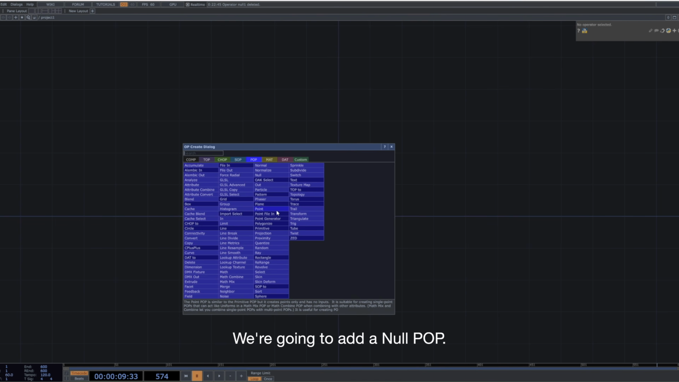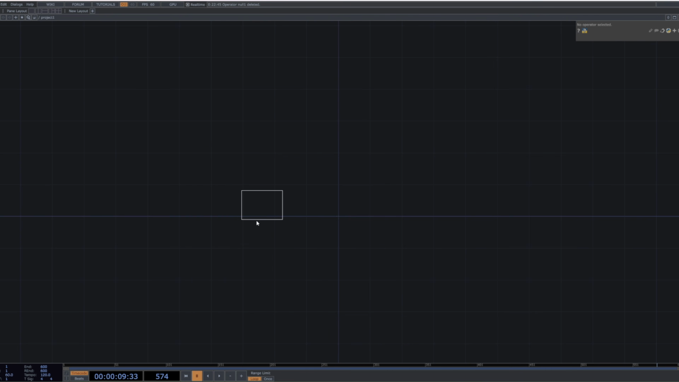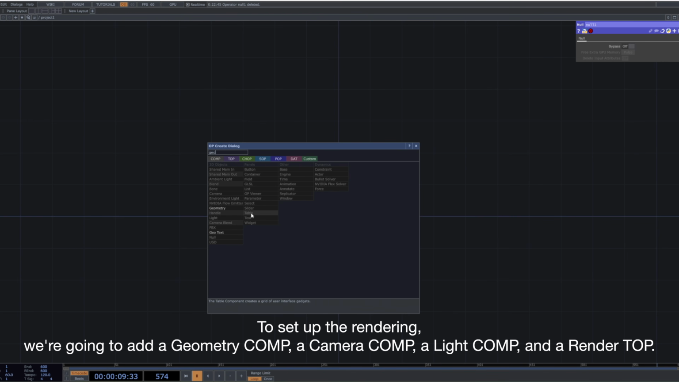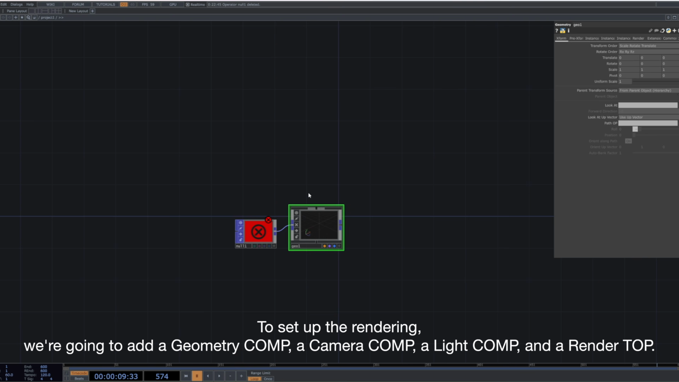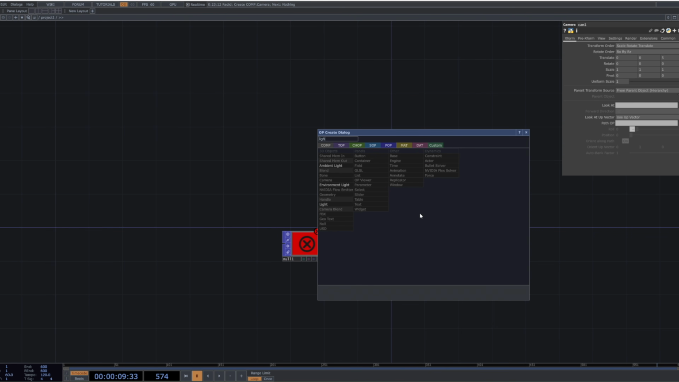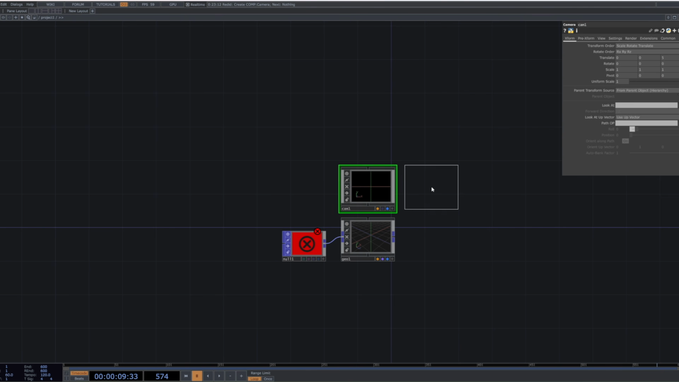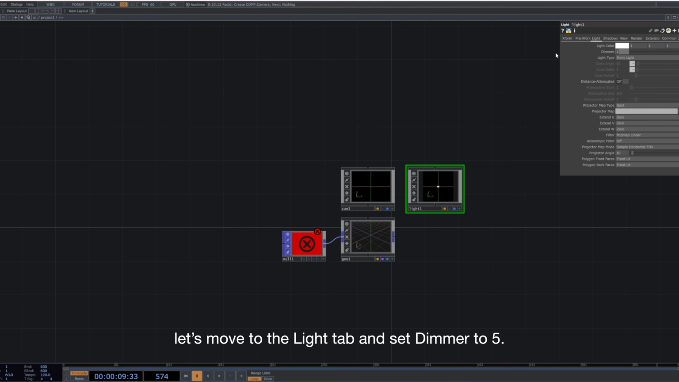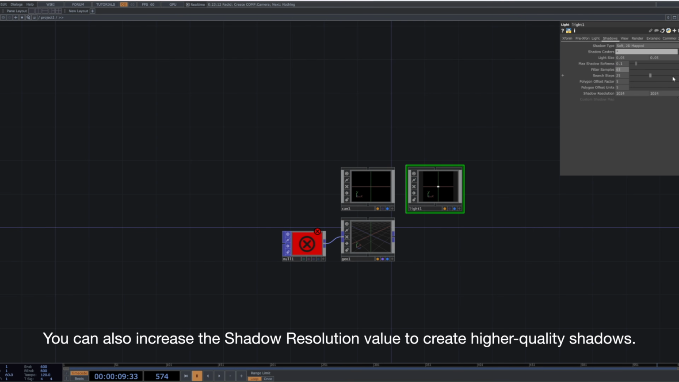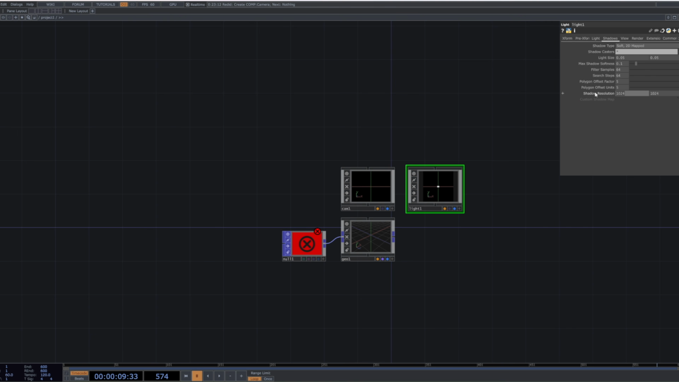We're going to add a null POP. To set up the rendering, we're going to add a geometry COMP, a camera COMP, a light COMP, and a render TOP. Let's move to the Light tab and set dimmer to 5. Then, please move to the Shadow tab and change shadow type to soft. You can also increase the shadow resolution value to create higher quality shadows.